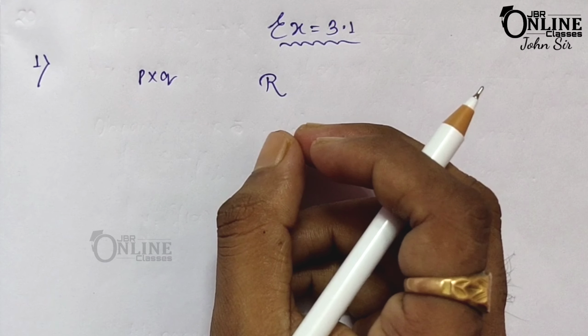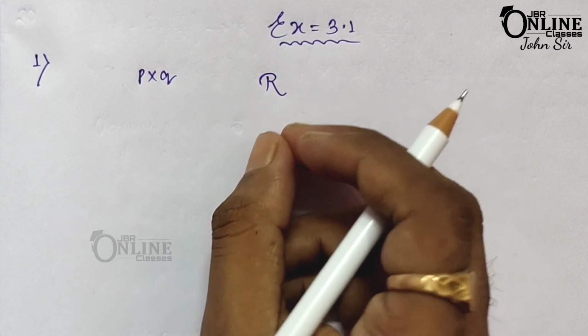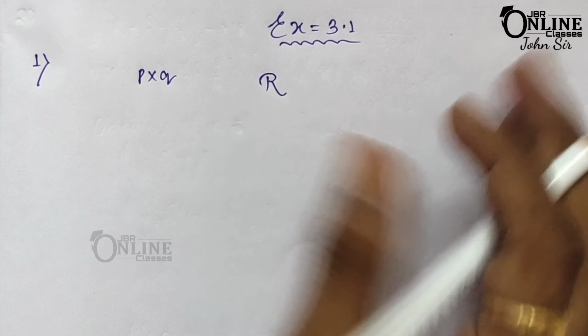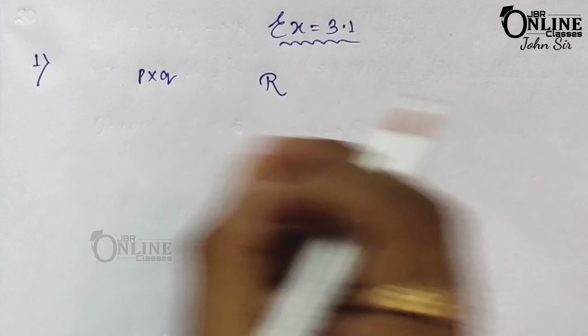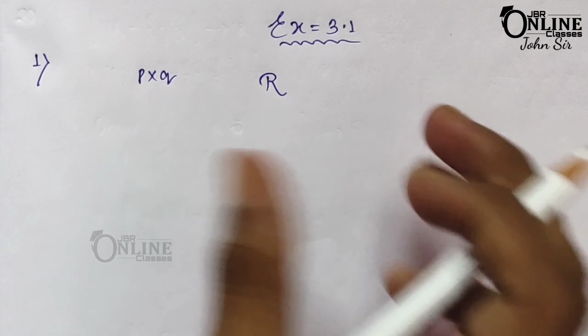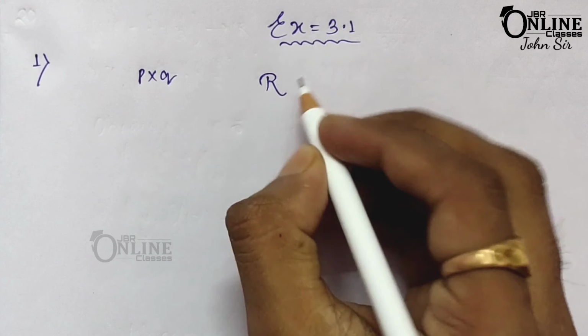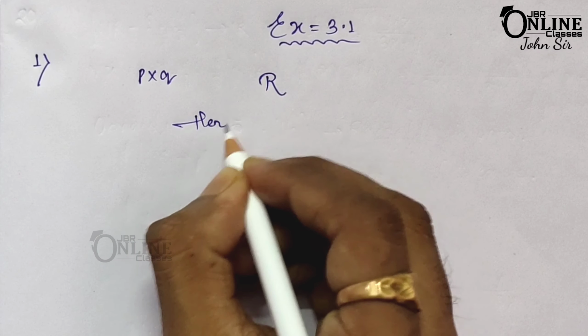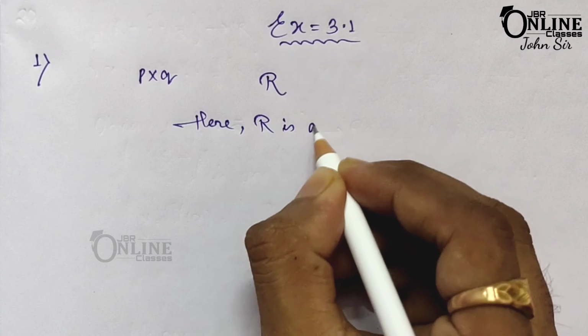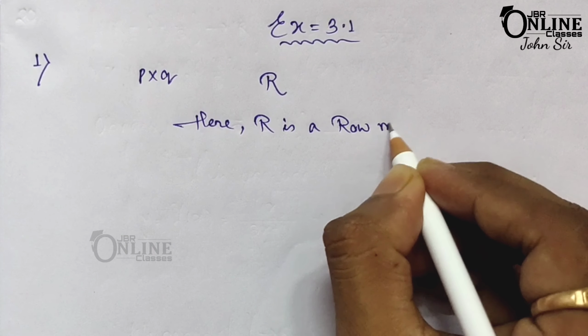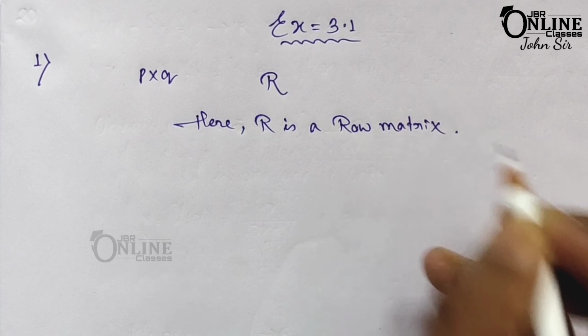Here R is a row, that means R is a row matrix. A single row of a matrix is definitely a row matrix. So you can write down here, R is a row matrix.